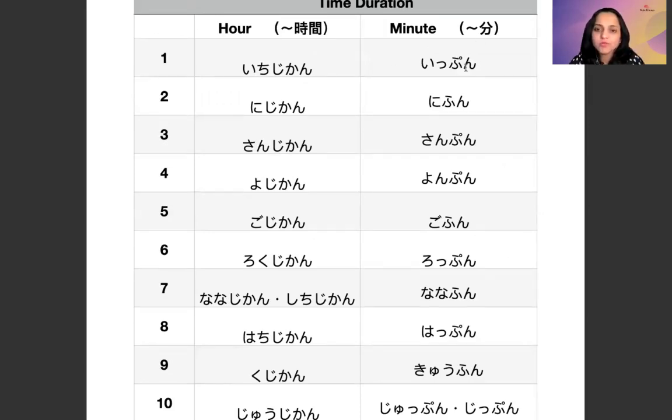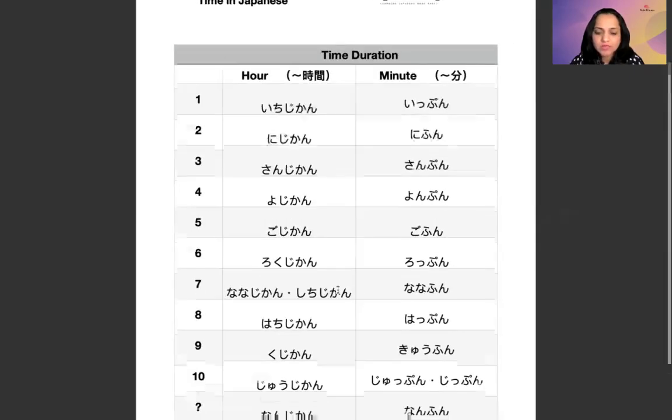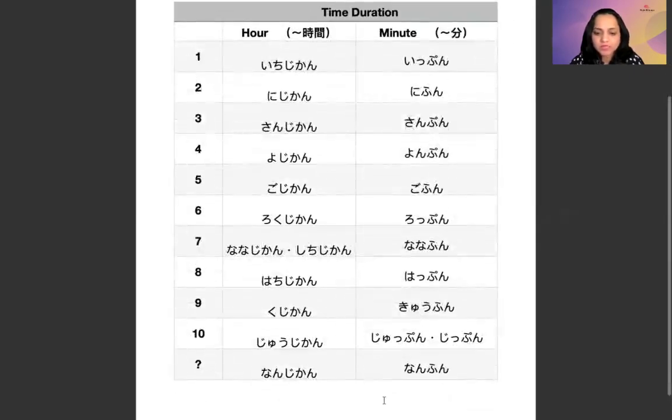Okay. Now pun and fun. For some of the words it is pun. Otherwise it is fun. Now this you have to remember specifically. For example, ichi, san, roku, hachi, and juppun or jippun. And yon also. 1, 3, 4, 6, 8 and 10.